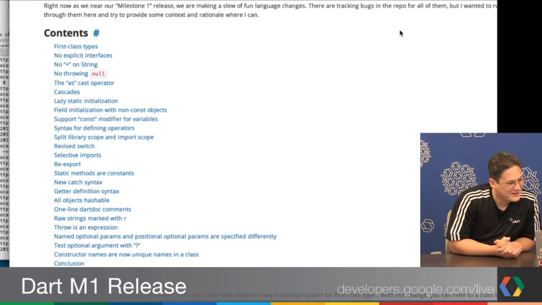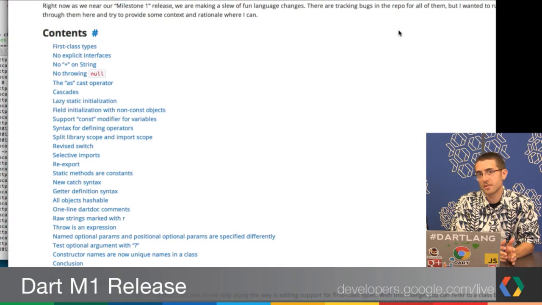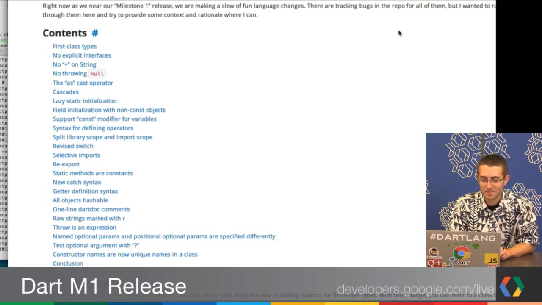Pick out a couple, but you're right. If you first or only saw Dart about a year ago, a lot has changed. I definitely recommend that. This is one of those articles that's a must read.